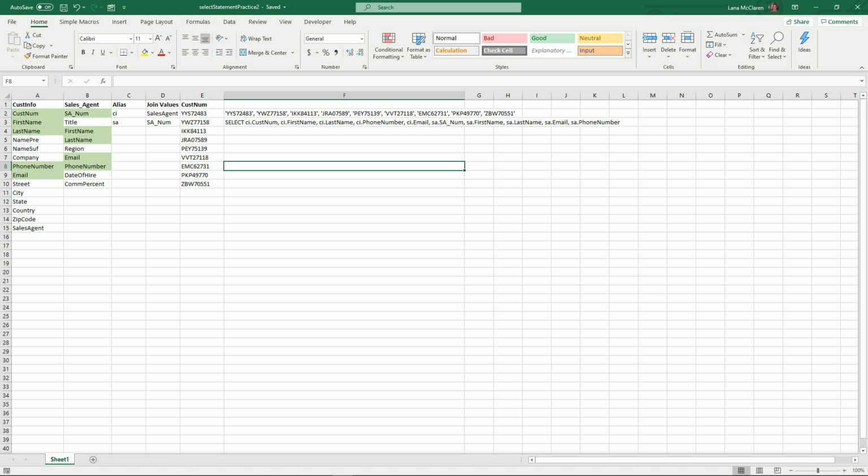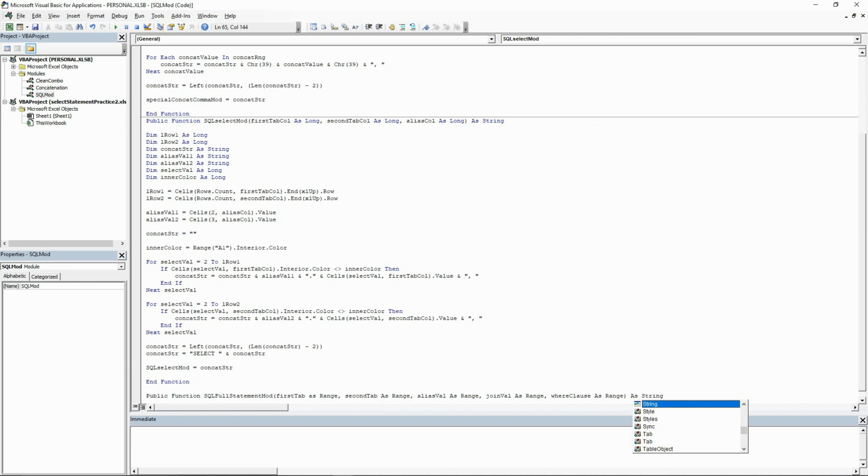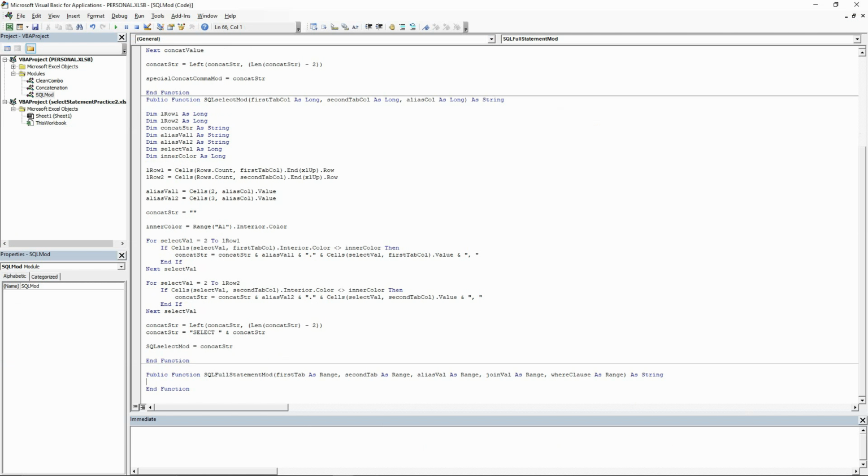Now we're going to create the SQL statement by calling these two functions. Back in the VBA, we will create a new public function and call it SQL full statement mod. And it will take 5 arguments, 5 arguments for each of the column ranges. And at the end, we will add as string to clarify the data type that will be returned.